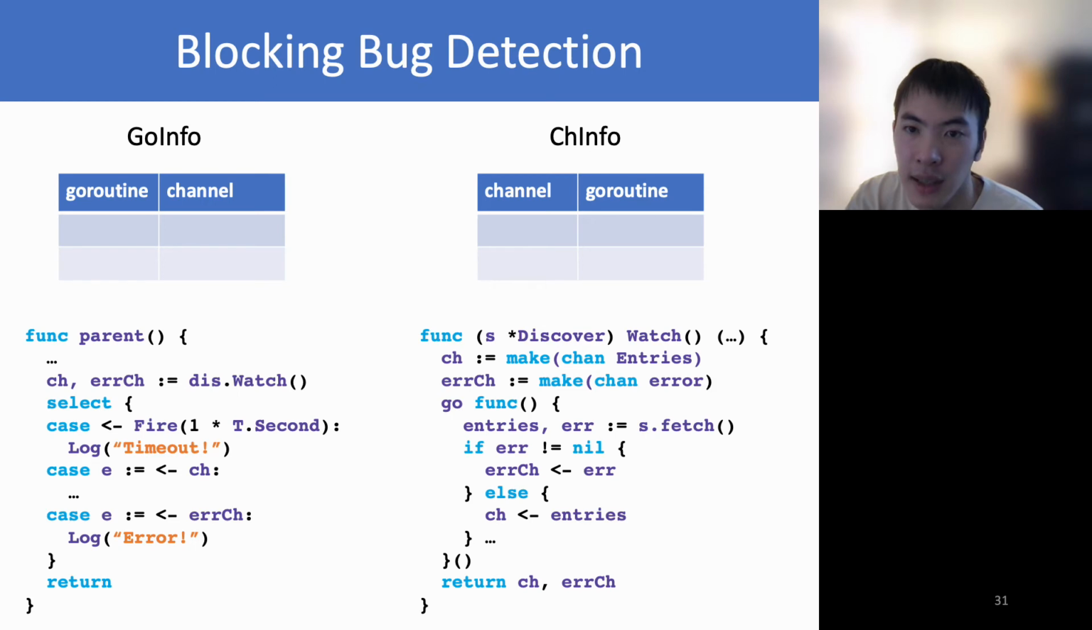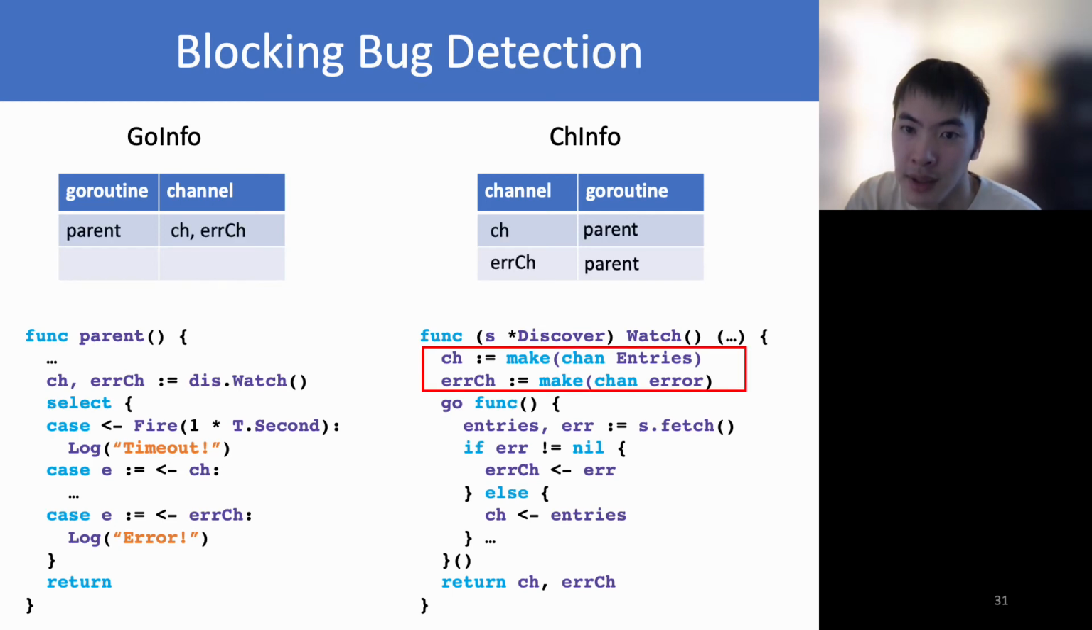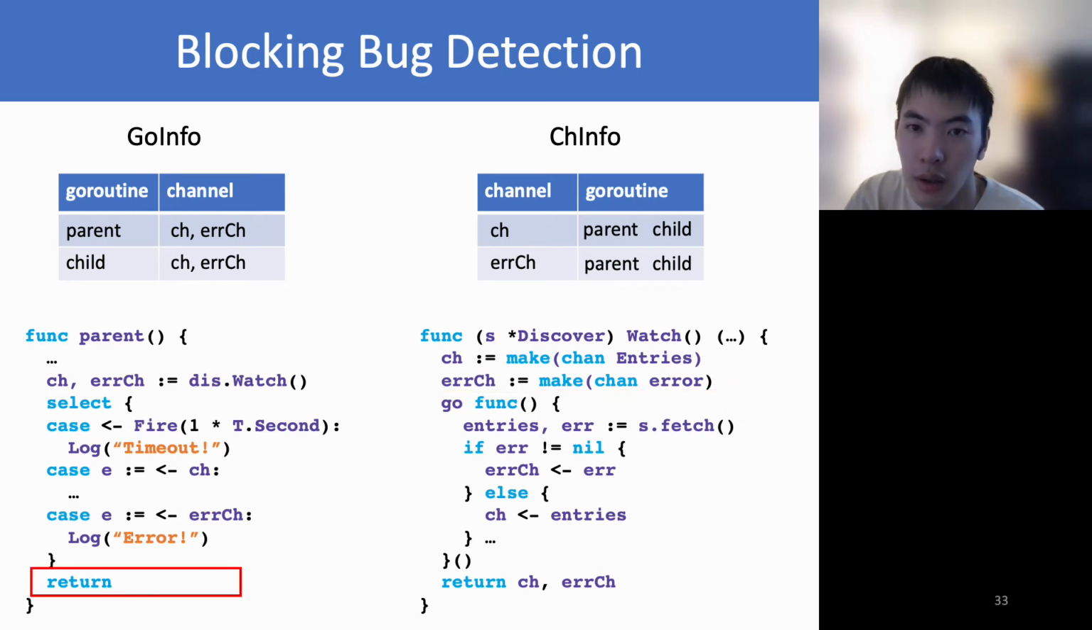Let's take a look at the previous bug example. When the parent coroutine creates the two channels, GFuzz updates the two data structures to show that the parent coroutine gains a reference to channel CH and channel LCH. Later, when the child coroutine is created, GFuzz updates the two data structures since the two channels are shared with the child coroutine. When the function parent returns, it loses the reference to the channels CH and LCH. GFuzz updates the two data structures to reflect this fact.